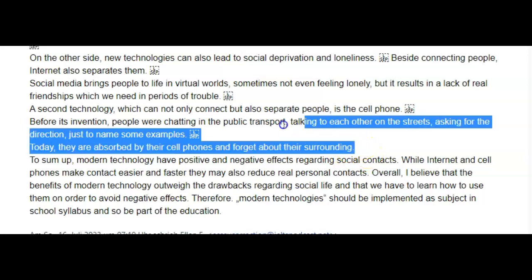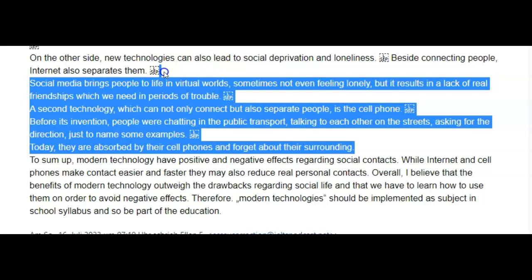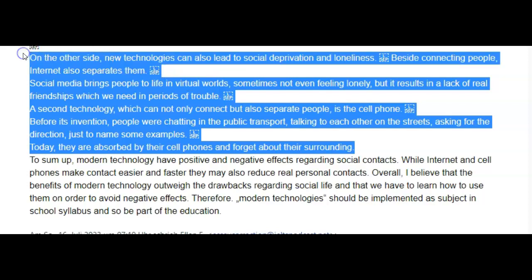I gotta be honest, I feel like this should have been developed a little more. I feel like there was more to say, there was more depth to give it. Okay, so what's the result? They forget about their surroundings.